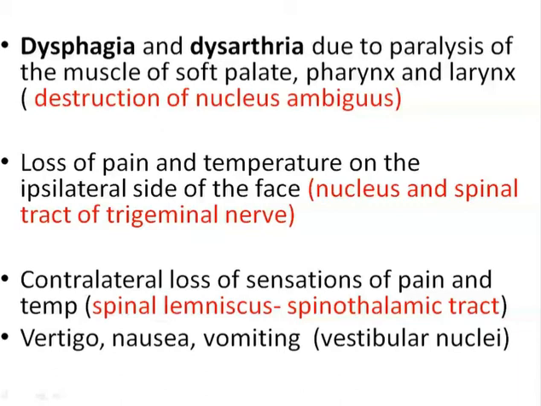And loss of pain and temperature on the ipsilateral side of the face, because the nucleus and the spinal tract of the trigeminal nerve will be affected. Contralateral loss of sensation of pain and temperature is because of the involvement of the spinal lemniscus and the spinothalamic tract. Vertigo, nausea and vomiting occur because of the involvement of the vestibular nerve nuclei. So that is the lateral medullary syndrome, this area.